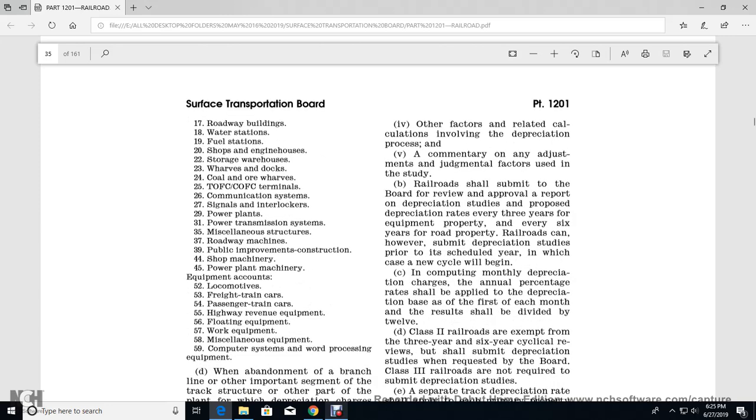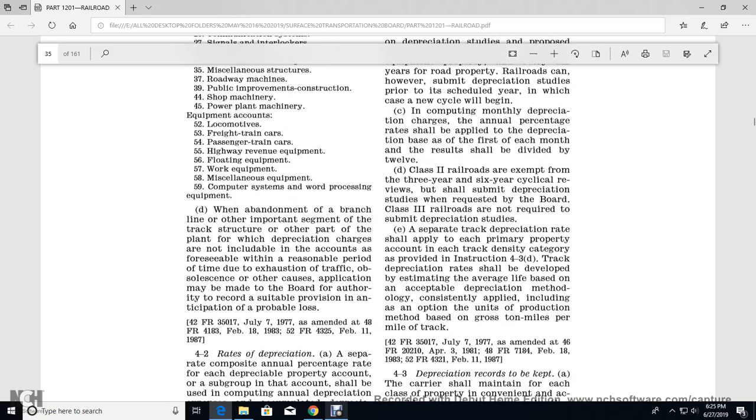Equipment accounts: 52 locomotives, 53 freight train cars, 54 passenger train cars, 55 highway revenue equipment, 56 floating equipment, 57 work equipment, 58 miscellaneous equipment, 59 computer systems and word processing equipment.